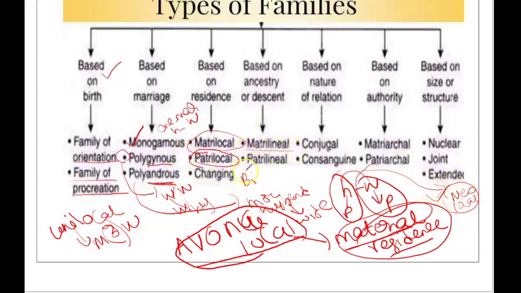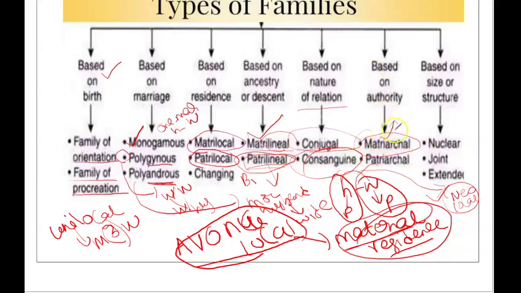Matrilineal, patrilineal. Patri means male related, matri means female related. Lineal means descent. If you trace the descent of the family through the mother or the sister or someone like that, it's called matrilineal descent. If you track the family history through the father, the father's father, like that, we call it patrilineal descent. Based on the nature of the relation, conjugal means marriage relation, consanguine means blood relation. Next, based on authority, matriarchal means mother's authority.